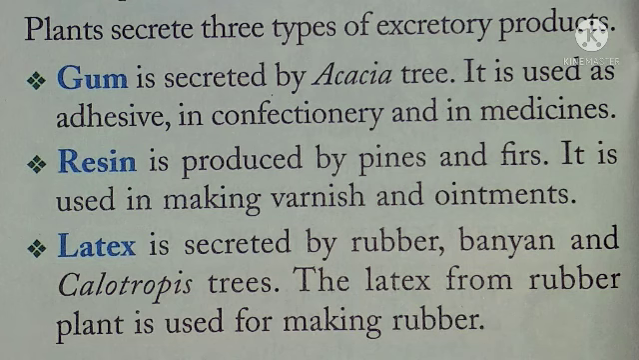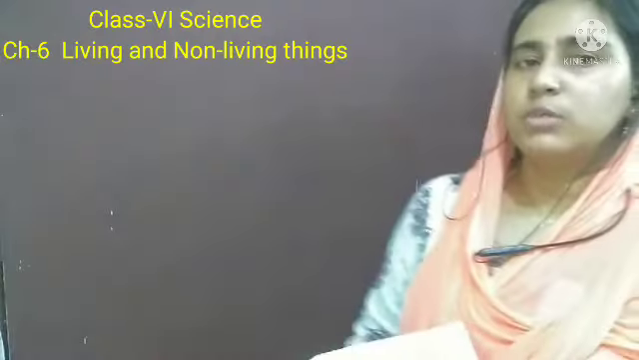Okay, clear? So all these things are the excretory materials or secretions of the plant, but we can use these materials in our products. Okay, clear? Now next one, that living things reproduce, so we will talk about that in the next class.